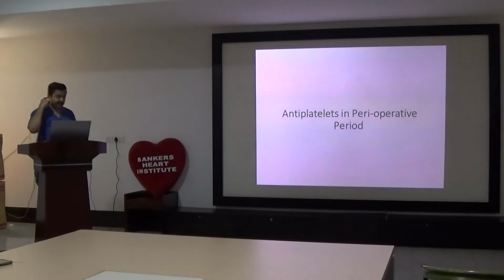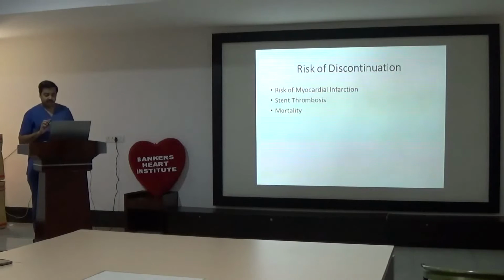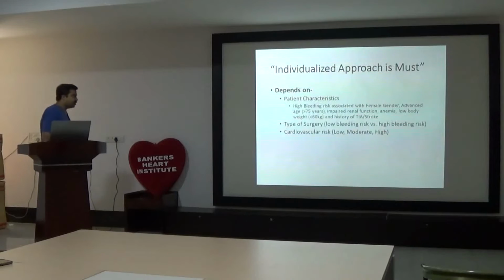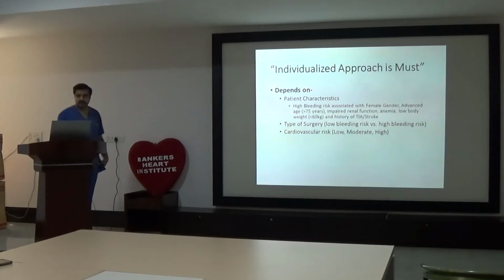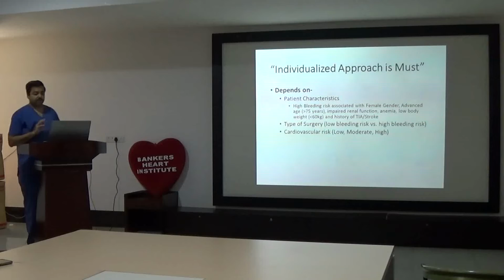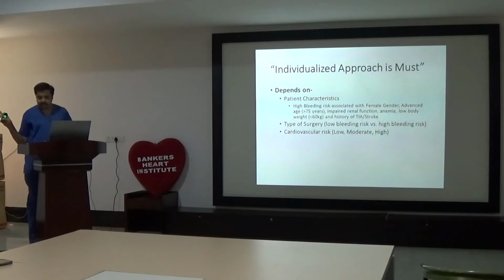We are coming to the main part, that is antiplatelets in the perioperative area and then antithrombotics in the perioperative area. So first is antiplatelets in the perioperative area. The risk of discontinuation of antiplatelets is the risk of myocardial infarction, stent thrombosis and mortality eventually. So an individualized approach is a must. We cannot generalize things. All guidelines cannot be generalized.